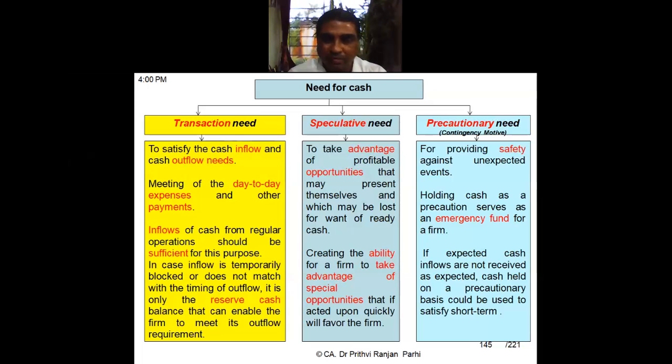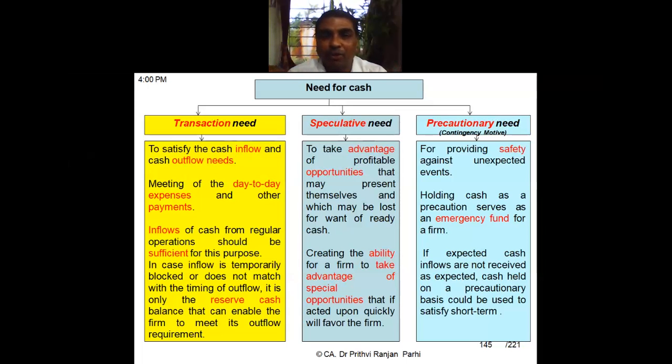Understood this point? Now coming to the next motive. What is the next motive? Speculative need, speculative motive. That means to take advantage of some profitable opportunity that may arise at any point of time, we need some cash.